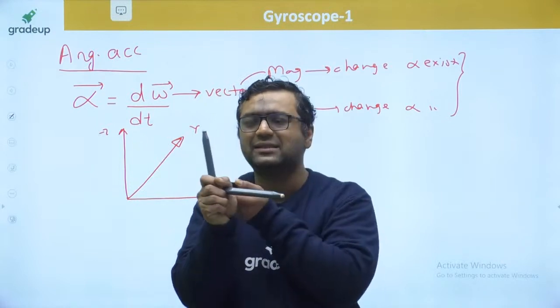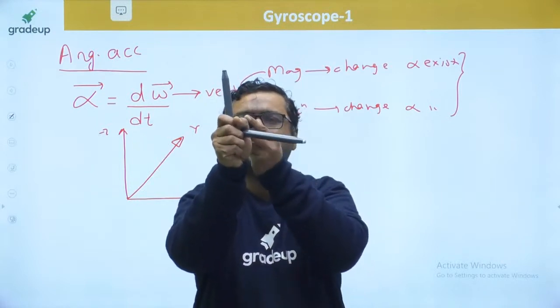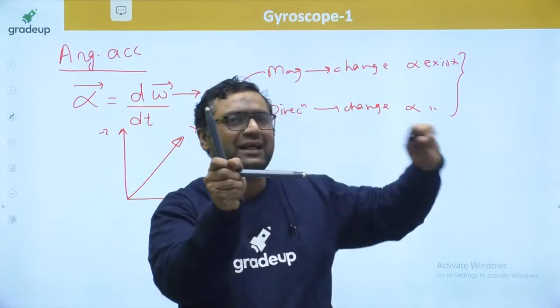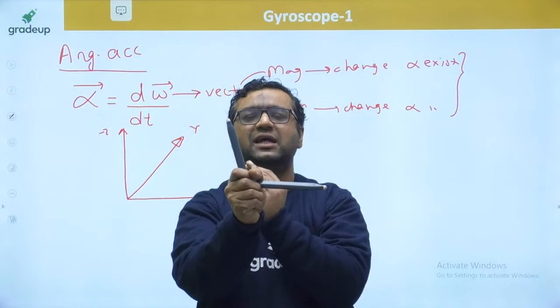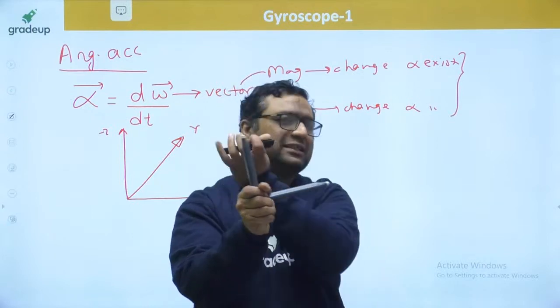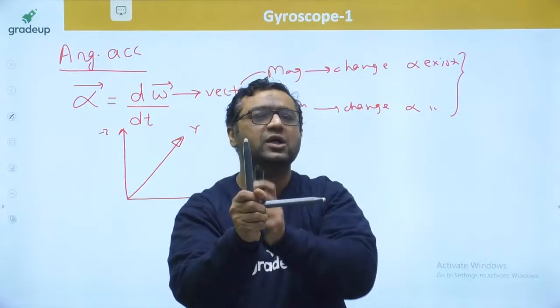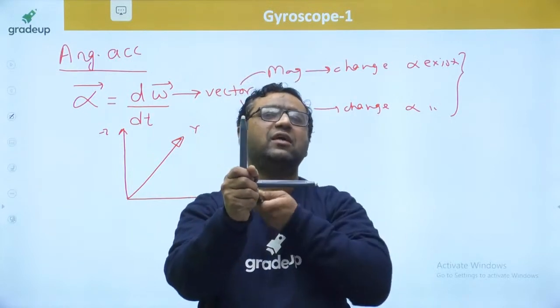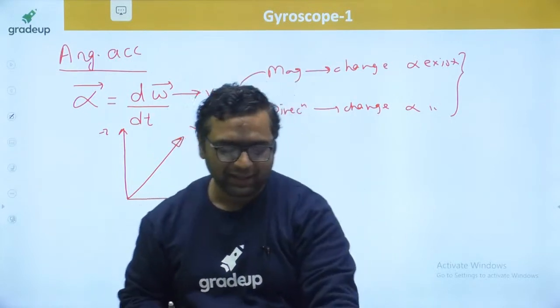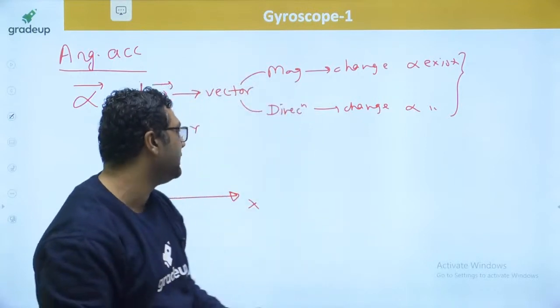So this is the coordinate system used in gyroscope. Y is positive inside. I will say x is positive here, x is negative here. Z is positive here, z is negative there. And y is positive inside, y is negative outside. So these are the coordinate systems we are using here.